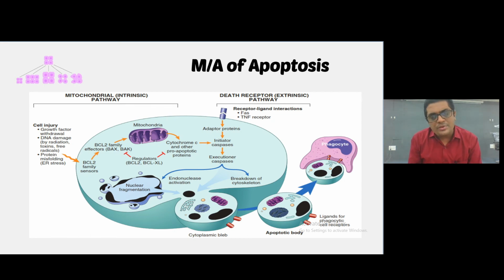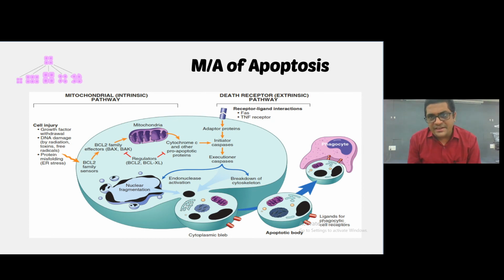These pro-apoptotic proteins initiate the caspase pathway, and then after that there is endonuclease activation and nuclear fragmentation and breakdown of the cytoskeleton, and thereby the cytoplasmic bleb is produced, and this apoptotic body will be phagocytosed by the phagocytic cell.